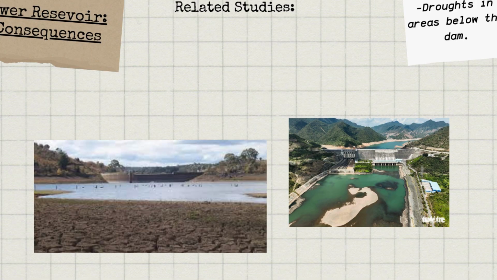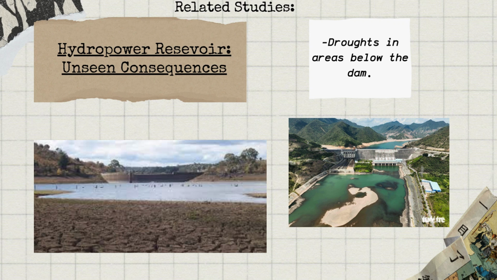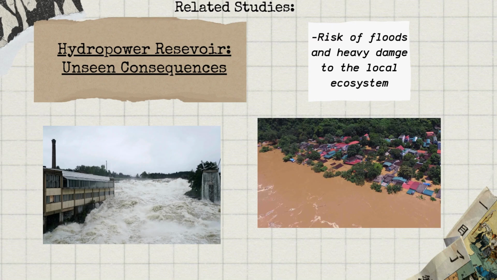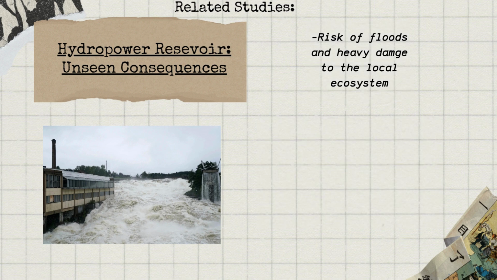However, you mustn't forget about the negative effects that a hydropower reservoir could bring to the local environment. Firstly, it can bring droughts in the area below the dam due to limiting the water supply that usually flows there. Or it can even bring flooding in the local area and destroy the residences along with the environment there.